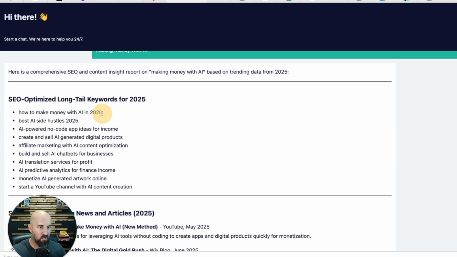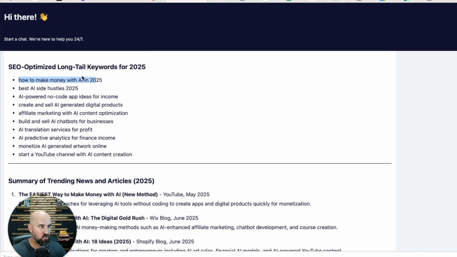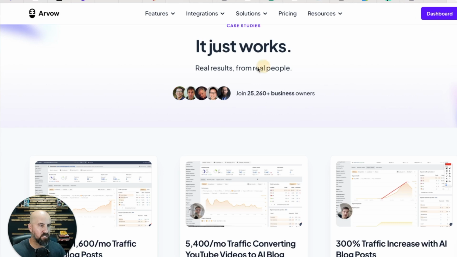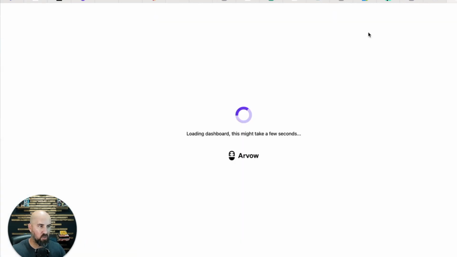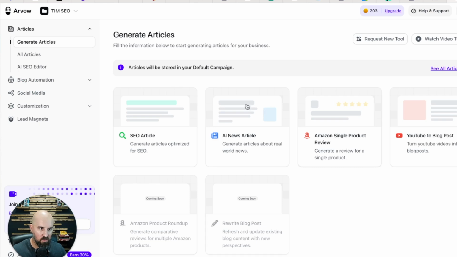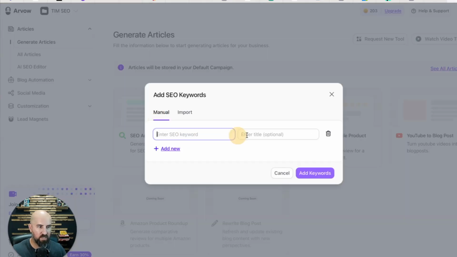You take these long tail keywords, you go over to Arvow, you pop them in here, you create an article. All you have to do is go in here, create an SEO article, boom, pop in the keyword, add it, and then create the article. And it's going to generate a fully SEO optimized, in-depth article that's not only good for traffic and ranking your website higher, but it's also good for AI overviews and AI search. It's optimized for that already. So you don't have to worry about showing up in AI overviews and getting filtered out. It's going to do that for you.